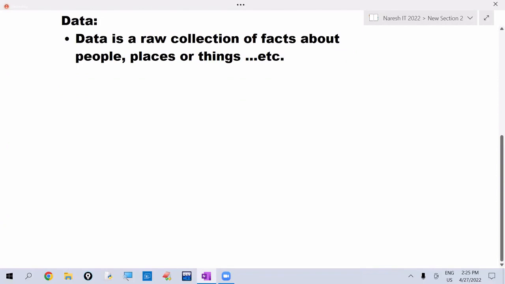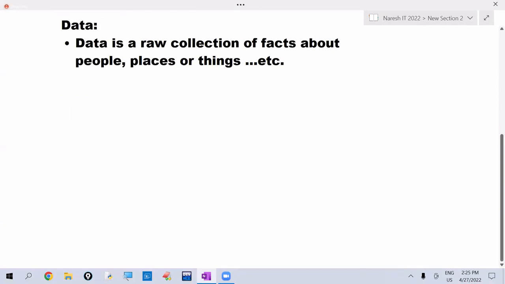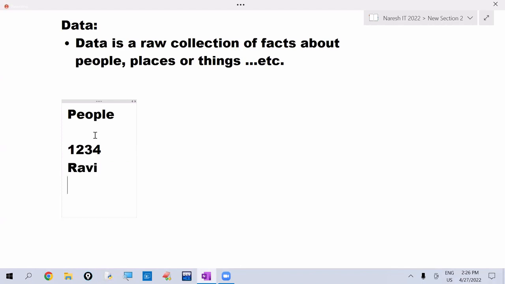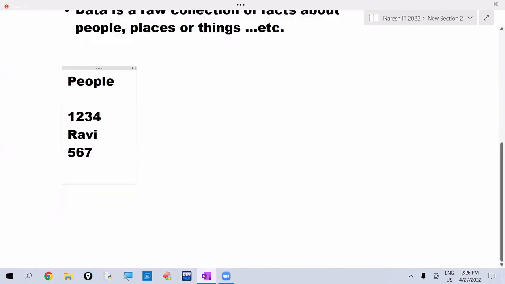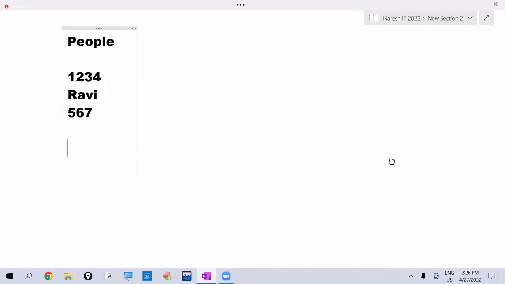For example, the facts related to the people, I'm writing here: student ID is 1234. This is the data. Student name is Ravi. This is the data. Student marks are 567. This is the data. Employee name is Kiran.